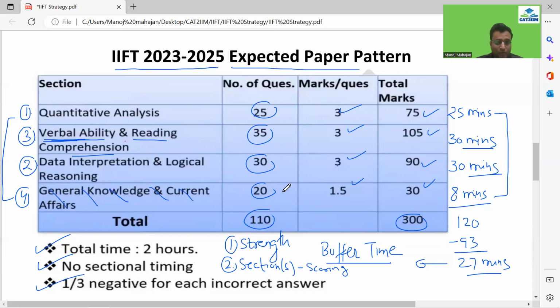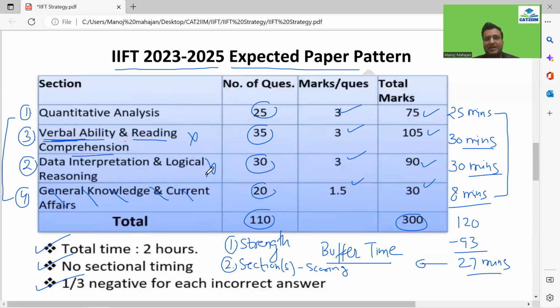So maybe you feel that in these 2 areas or these 2 sections you cannot score beyond because all the doable ones you have done. You feel that quant is your strength area and there are a lot of doable ones. You can spend the entire time with the quant also.